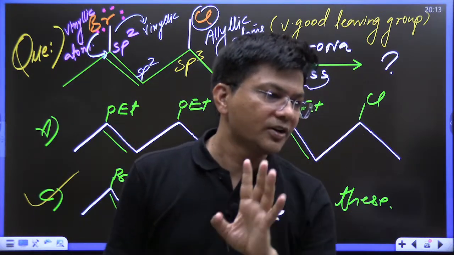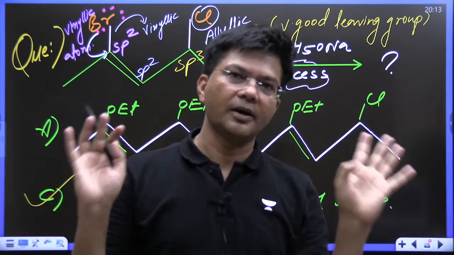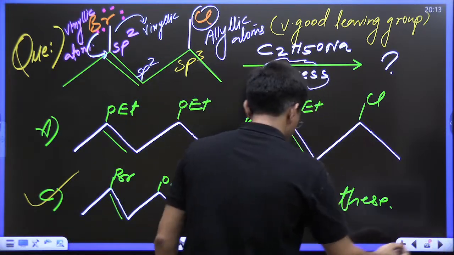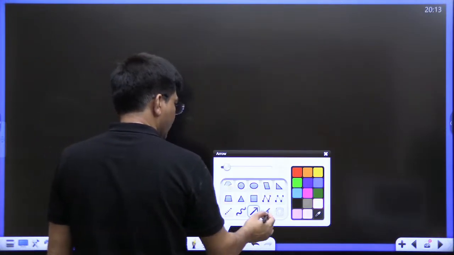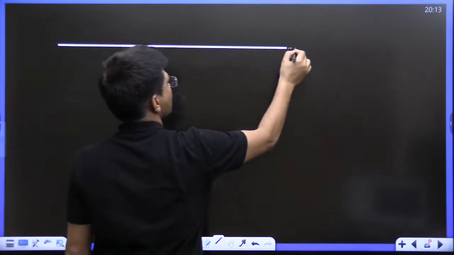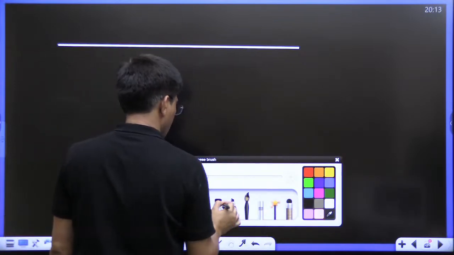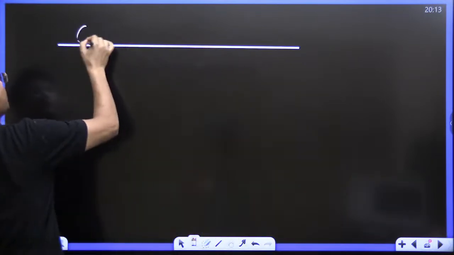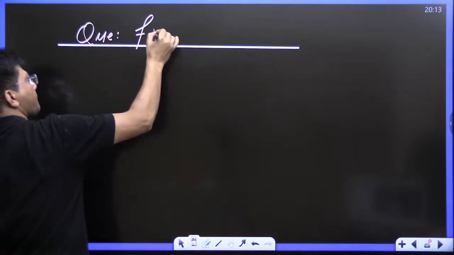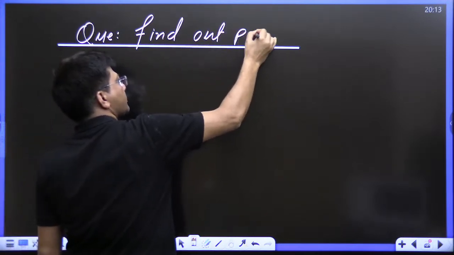Now I'm going to take just 15 minutes more. After 15 minutes, this is going to get completed, kids, each and everything. Now see, really awesome question. This question holds a hell lot of weightage. Just try to understand it. Question, what is the product? Find out the product.